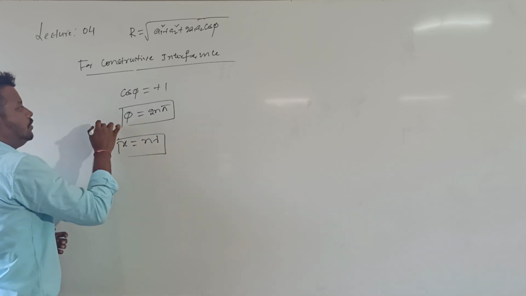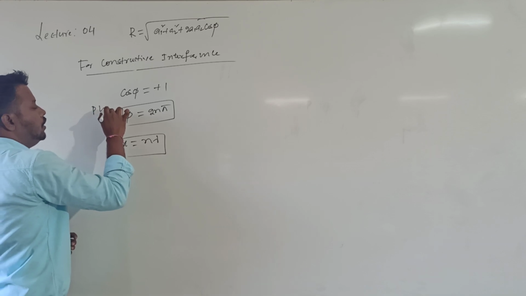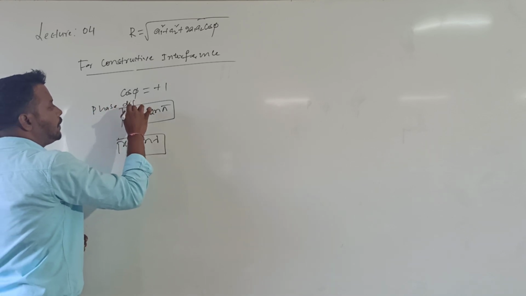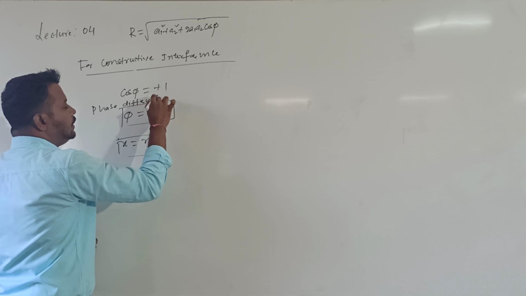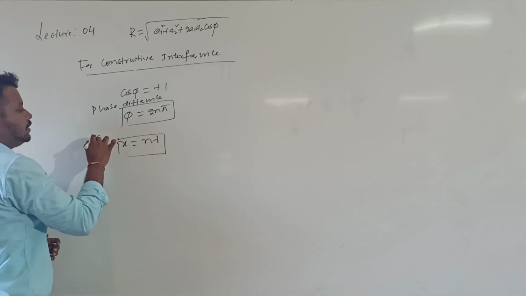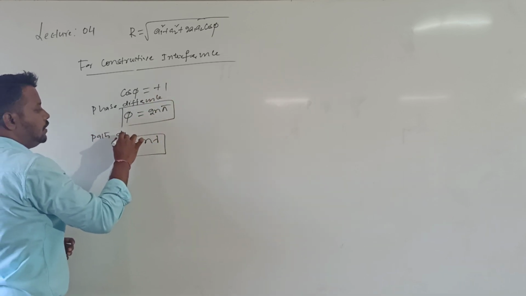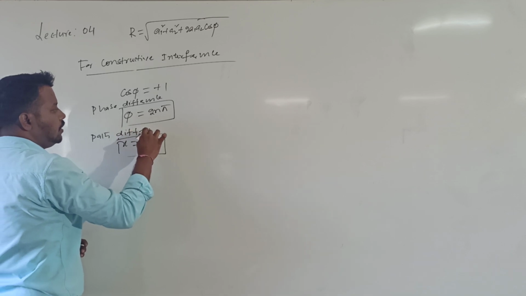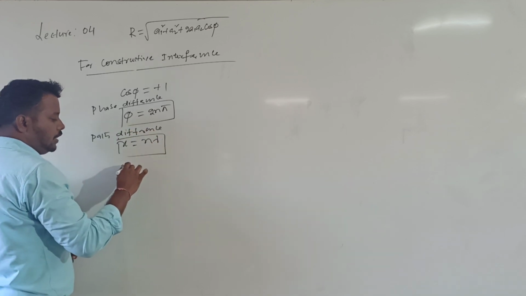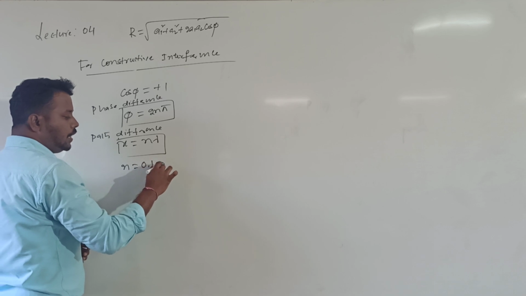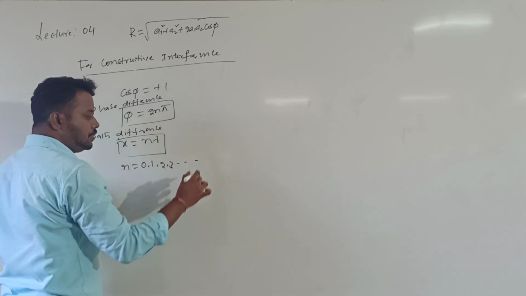So this is the condition for phase difference, and this is the condition for path difference. Here the value of n is 0, 1, 2, 3, and so on.